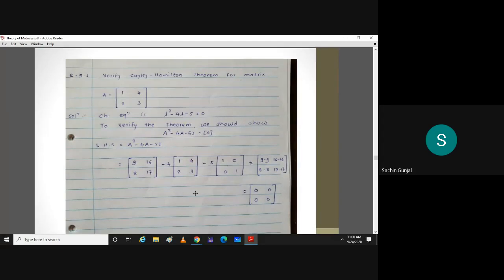Okay, understood? Yes, sir. Sir, there were a few examples in the book in which they said that we have to verify the given matrix satisfying the CH, and we have to also find the product or something of the... Yeah, we'll see the next example. Is this clear to everyone? To begin with, I have taken 2 by 2 matrix. Questions will be on 3 by 3 matrix. Okay. Can you go ahead? Yes, sir.